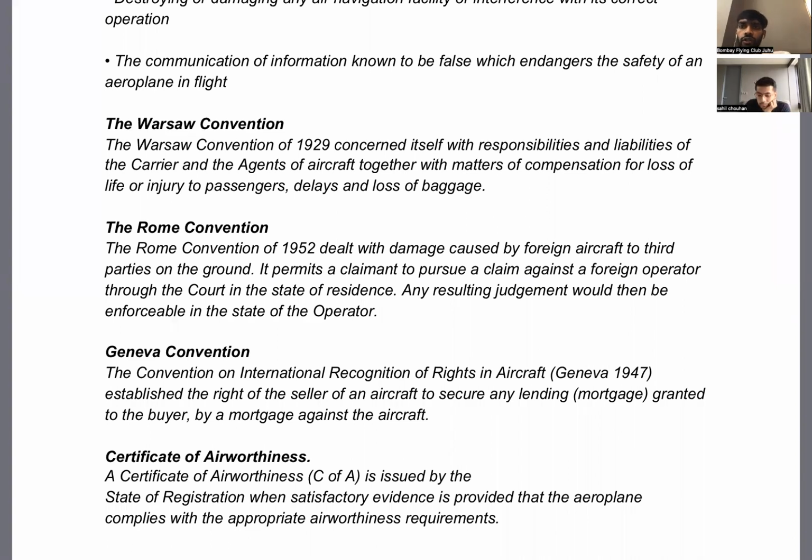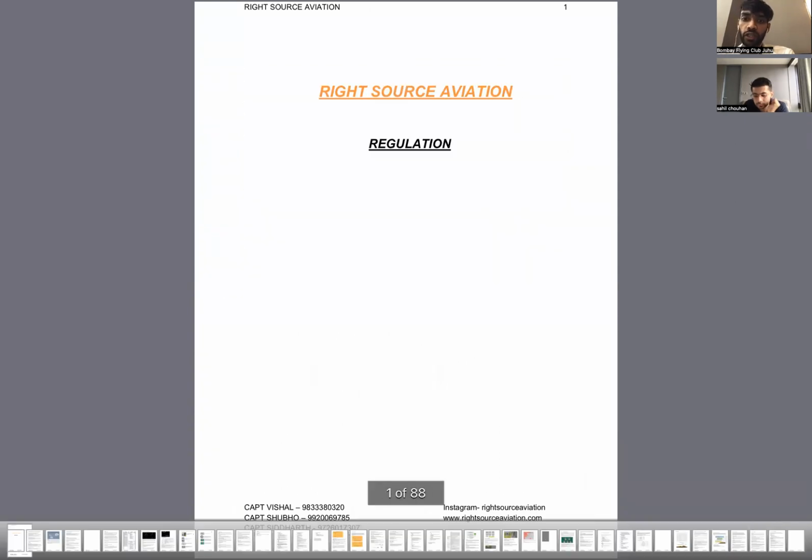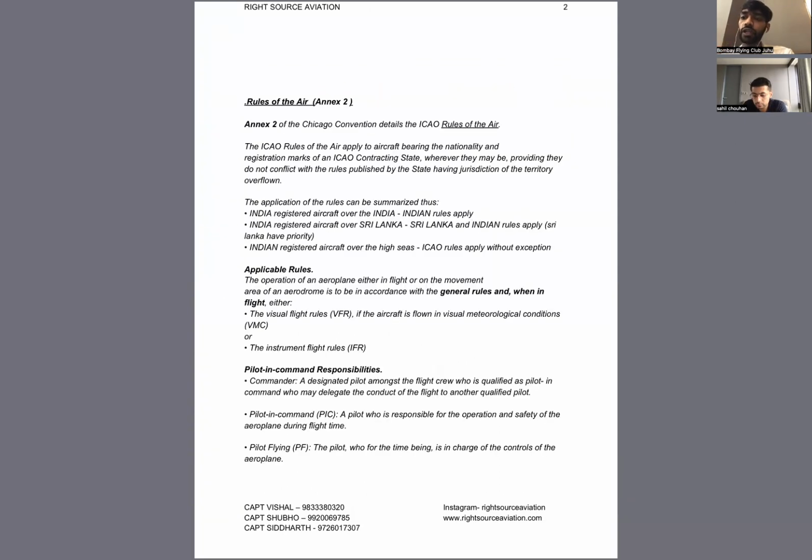Okay, chalo, fine. Then coming to the second chapter that we studied, that took 2 days or 2 lectures to complete, known as Annexure 1 of the Chicago Convention, that is, the rules of the air, right? Do we remember those things? That is, what are the IFR rules? That is on the first page of this book that I have shared with you all, guys. You will get it later on, and whenever you go through it, it will be easier to understand.